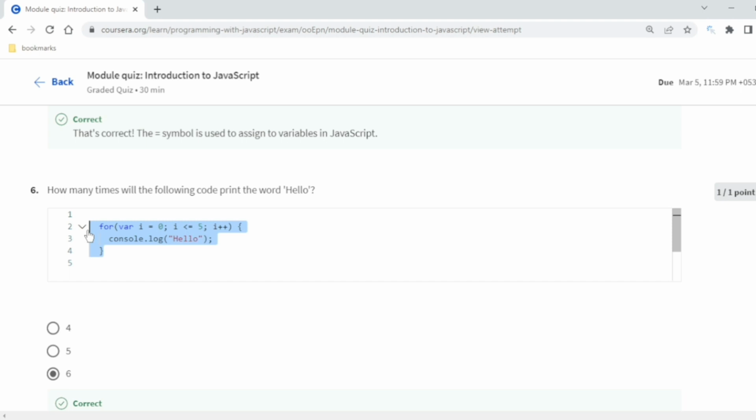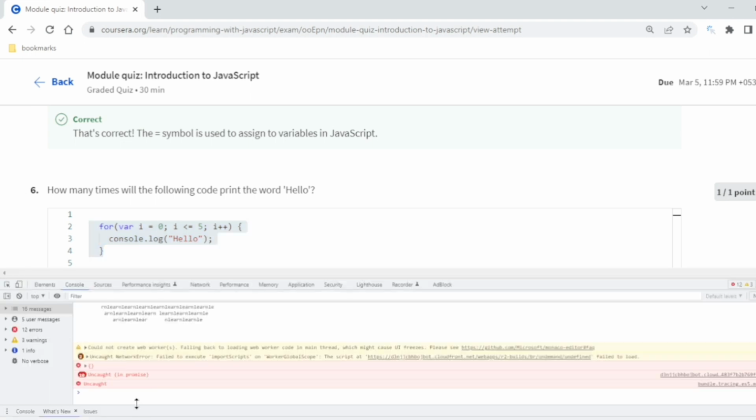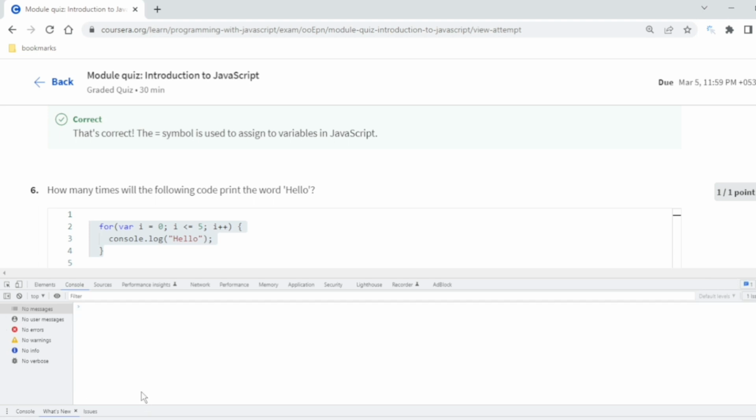I have just pressed the F12 button, and yes, the console is over here. Now let me clear this first. Clear. Now if we paste this, the exact code is written over here. If I just press enter, you will see hello.